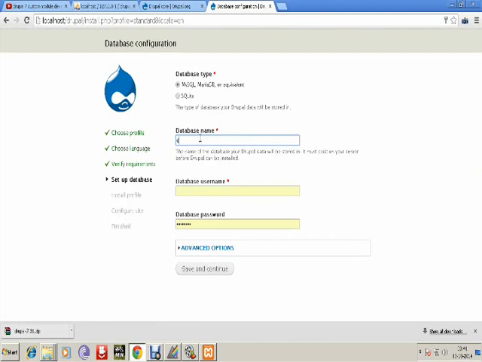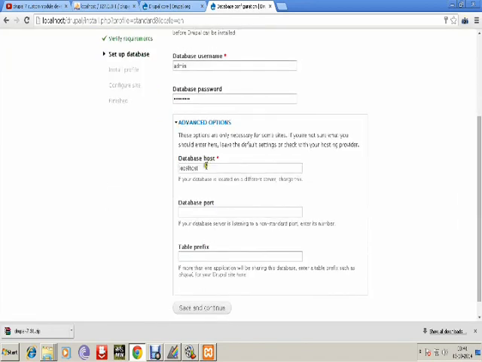Another step is database configuration. I already created my database, so I type my database name as Drupal. Below we have database username and database password fields. I just create a username and password, or if you already have them available, you just enter your username and password.